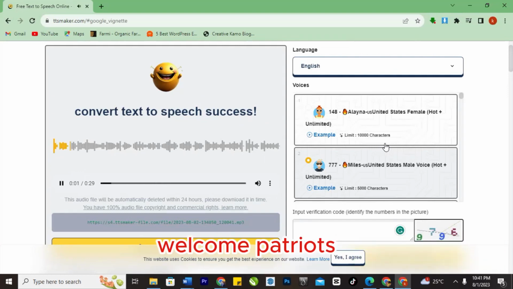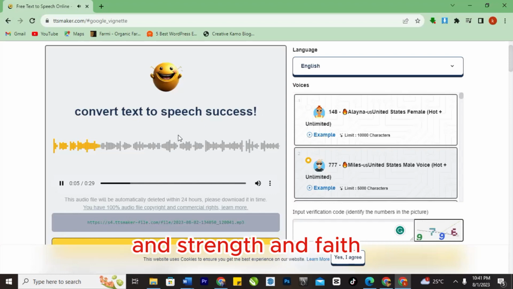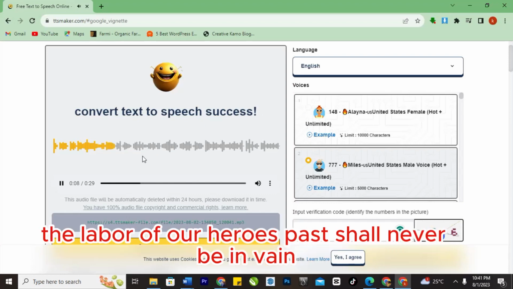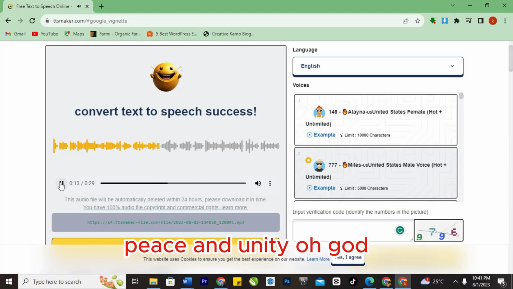O compatriots, Nigeria's call obey to serve our fatherland with love and strength and faith. The labor of our heroes past shall never be in vain. To serve with heart and might one nation bound in freedom, peace, and unity.